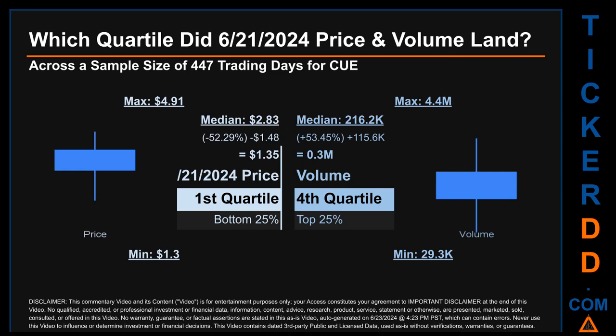Descriptively, CUE has a median price of $2.83. Therefore, June 21, 2024 price was lower from that middle marker by 52.29%. The day's volume of 0.3 million was more than the median by 53.45%.